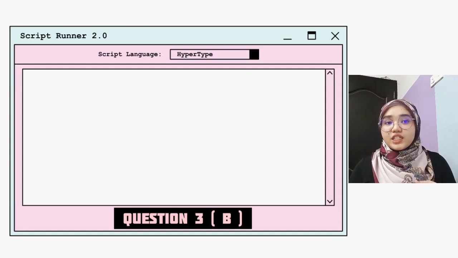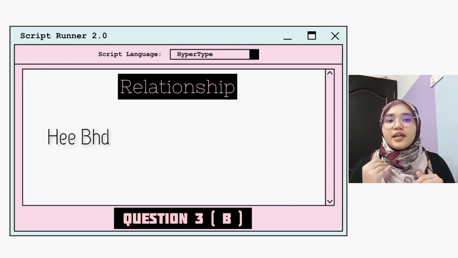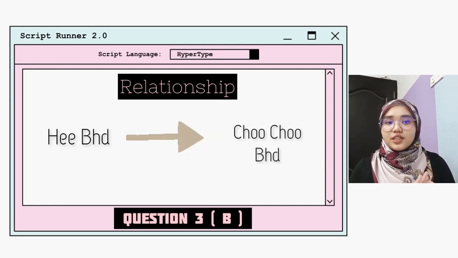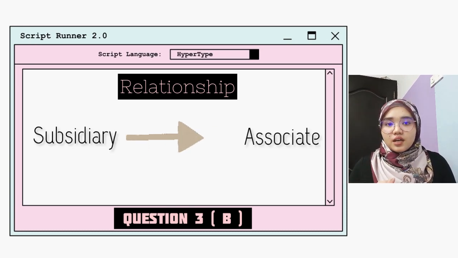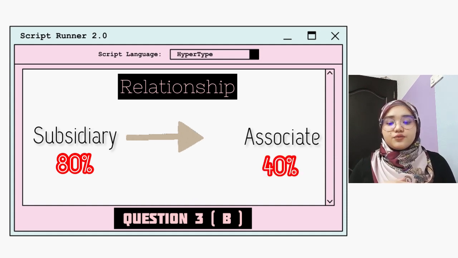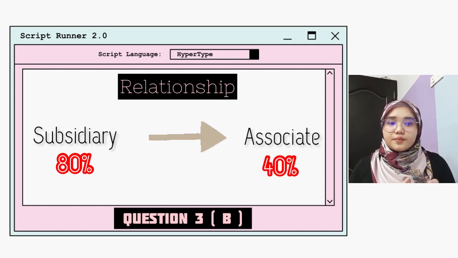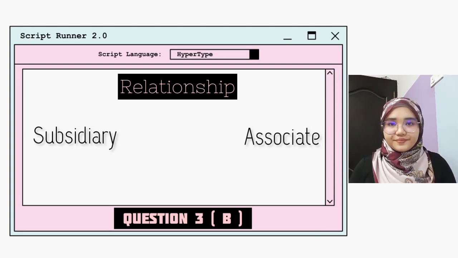Okay, moving on to question 3B. The relationship between He Berhad and Cucu Berhad after the disposal changes from subsidiary to an associate, because He Berhad's interest had been cut down from 10% to 40%, which made He Berhad lose control over the company.